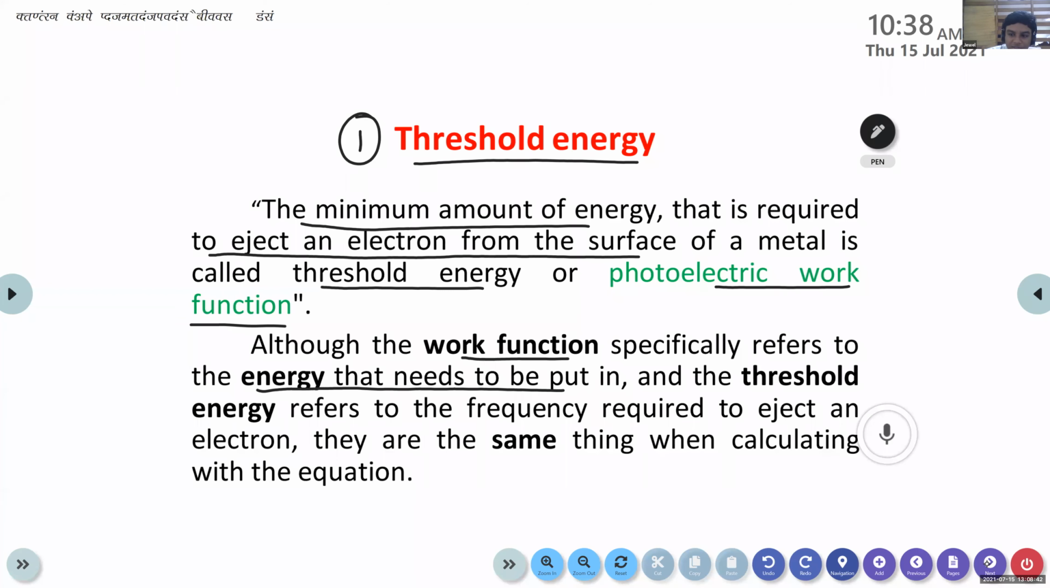Special metals like rubidium, cesium, potassium, when they are exposed to light, they emit electrons. Very good. That's it. Okay. That's the phenomenon of photoelectric effect.